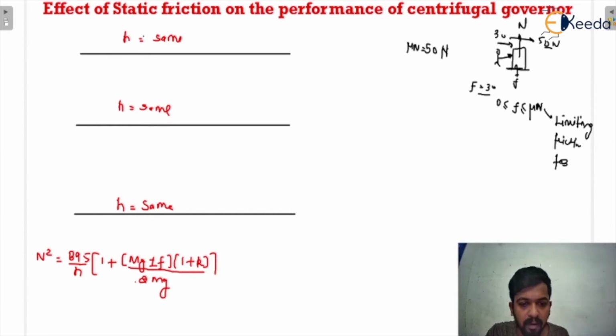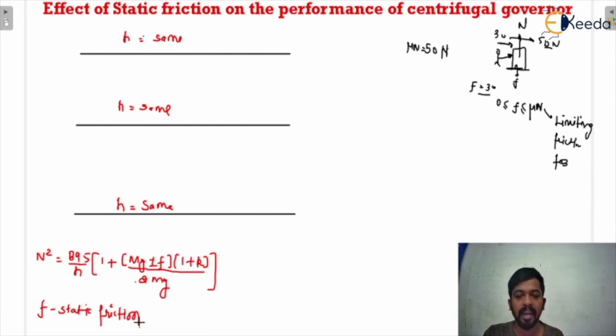This is the formula for the speed of the governor, or from here you can also find the height of the governor, where f denotes the static friction.